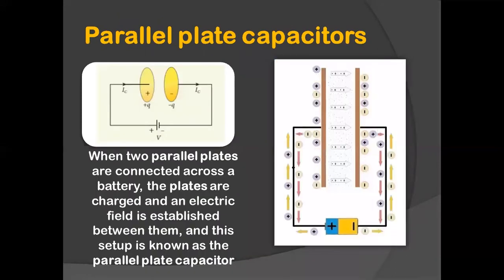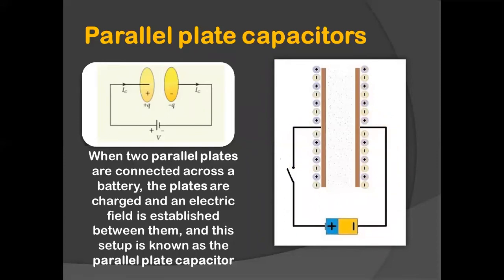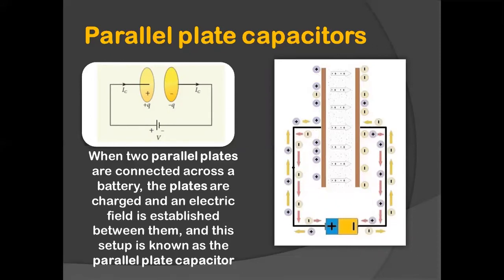So after coming out with the equation, Maxwell wanted to explain his law and his theory. And in order to understand how the changing electric field produces magnetic field, he considered a situation of charging a parallel plate capacitor. So Maxwell took this charging of a parallel plate capacitor as an experiment to understand this concept better.